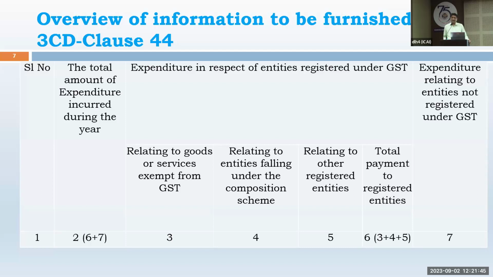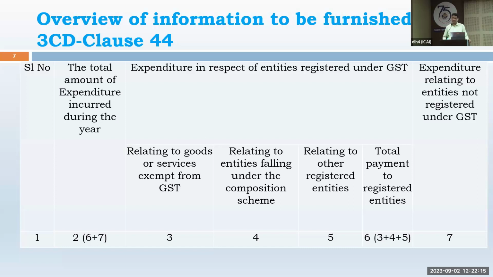Now, what is composite supply? GST law has provided one composition scheme to small dealers, small service providers. For an exclusive service provider whose total value of supply is less than rupees 50 lakh per annum, per PAN, meaning all over India, he can apply for the composition scheme separately.